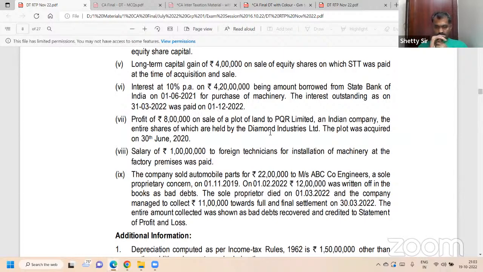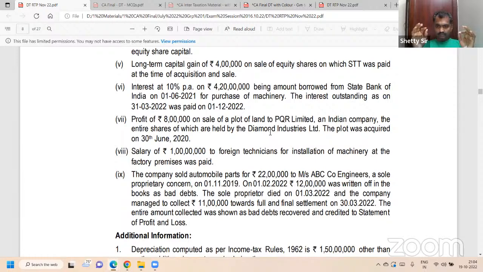The sole proprietor died on 1/3/2022 and the company managed to collect 11 lakh towards full and final settlement on 30th March 2022. The entire amount collected was shown as bad debts recovered and credited to P&L. Okay, right. So 12 lakh is your claim as bad debts. That's correct. So not yet claimed is 10 lakh.